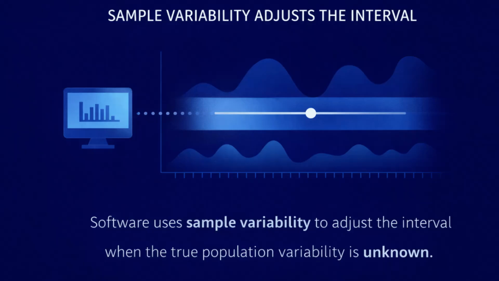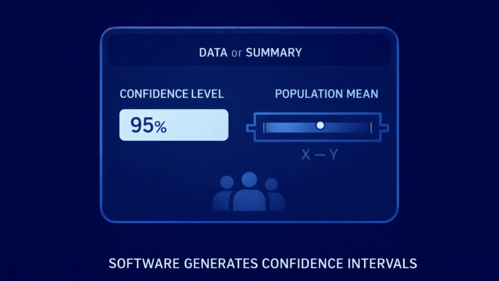In most real situations, we do not know the population variability exactly. Because of that, the software uses the variability from the sample and adjusts the interval to account for that uncertainty. You do not need to calculate or control that adjustment yourself. The software handles it automatically. In the software, you would enter the data or the summary information and choose a confidence level, such as 95%. The software then produces a confidence interval for the population mean.